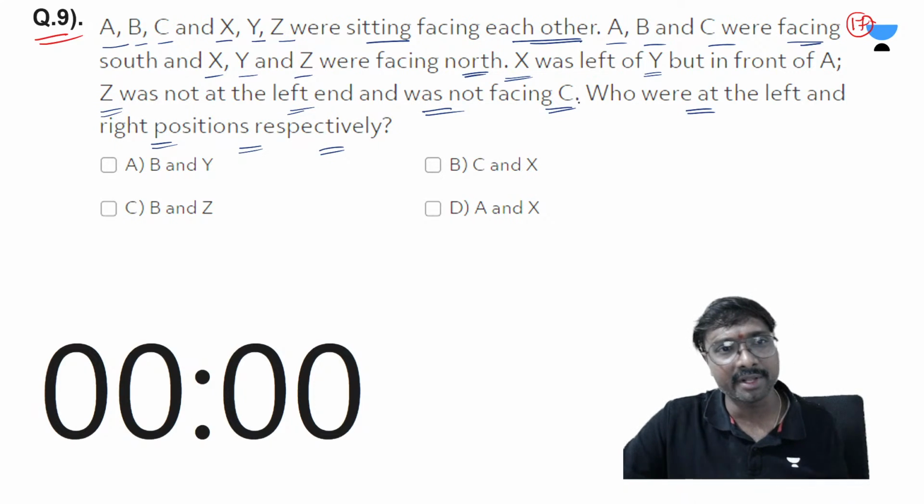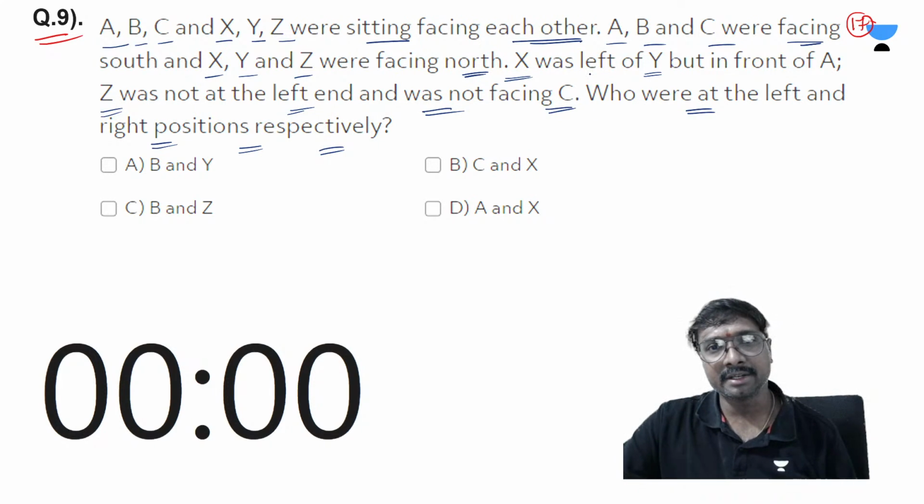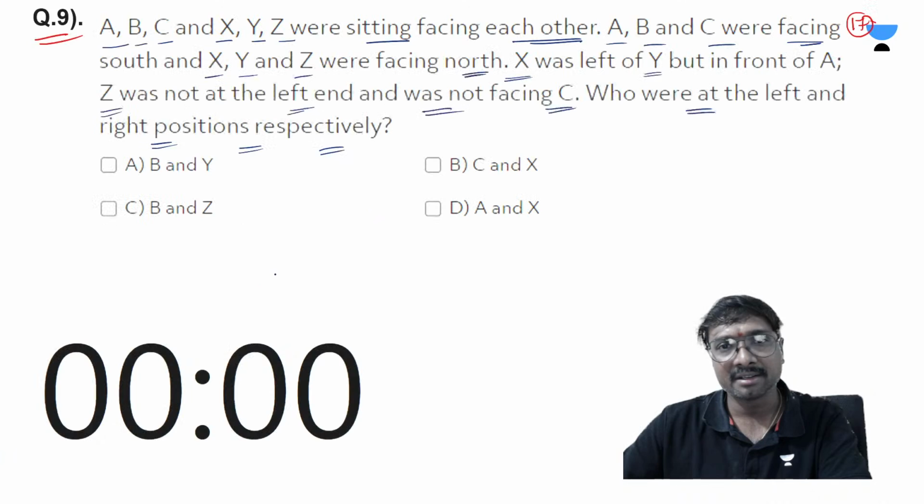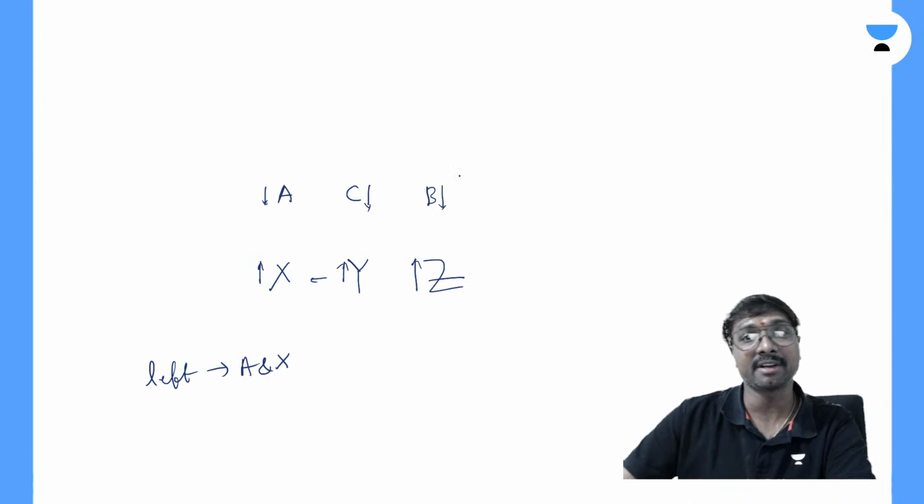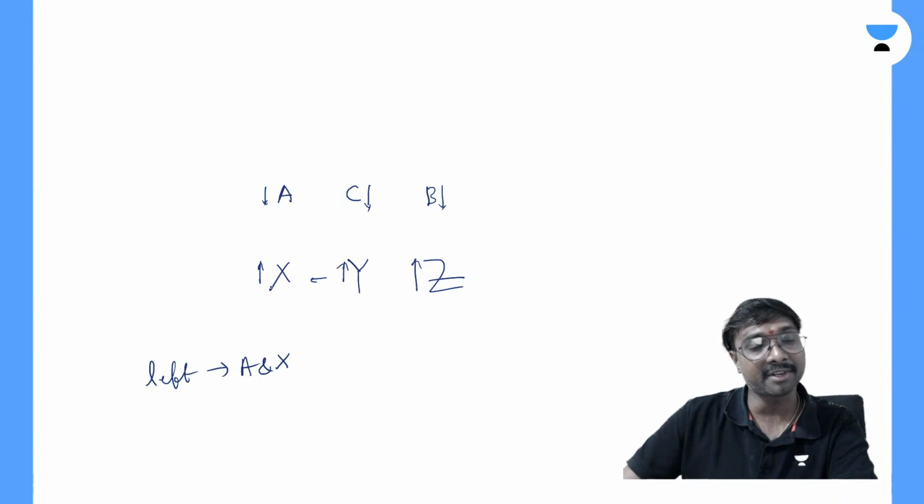Okay, did I make any mistake here? X was left of Y, but in front of A. Okay, that is fine, right? X is left of this Y, but in front of this A, so X is in front of this A.